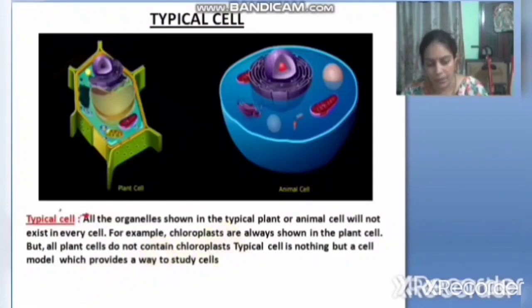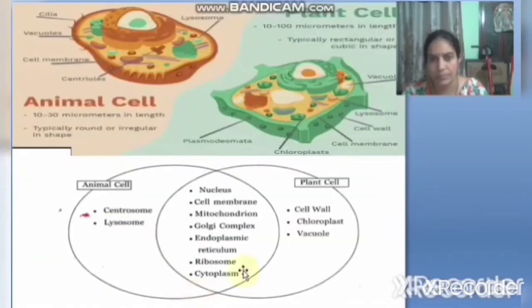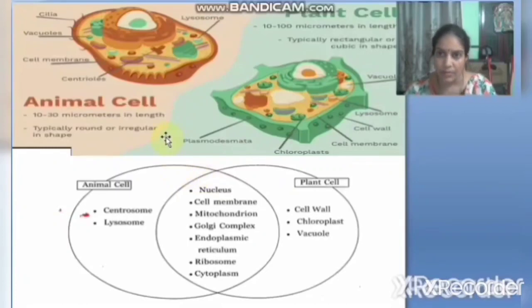Now let's go to another slide. You know that this is a plant cell and this is an animal cell. How is this plant cell different from this animal cell? Some organelles are present in the plant cell but absent in the animal cell. Some organelles are common, present in both.